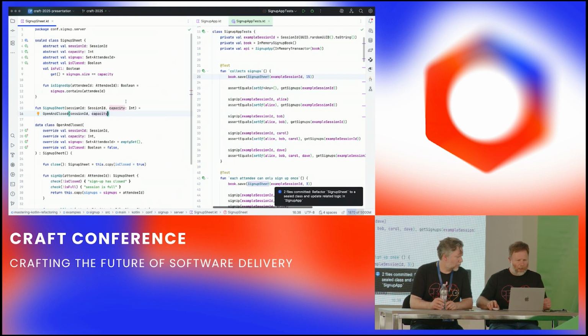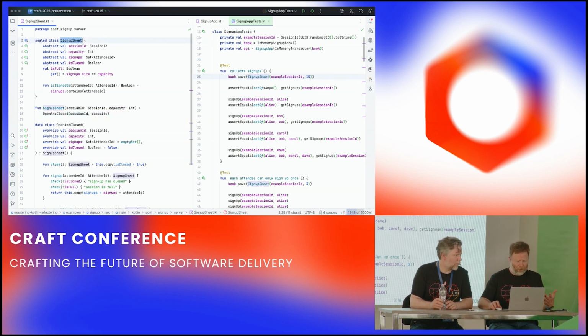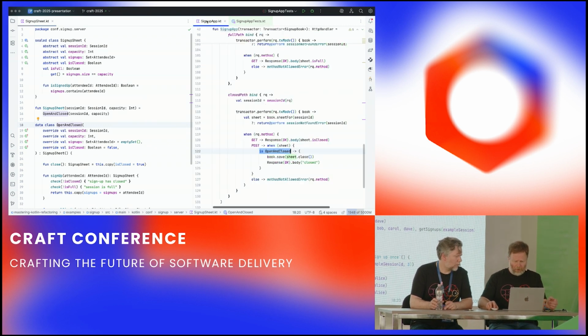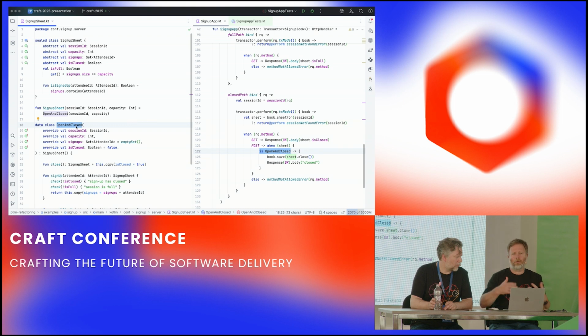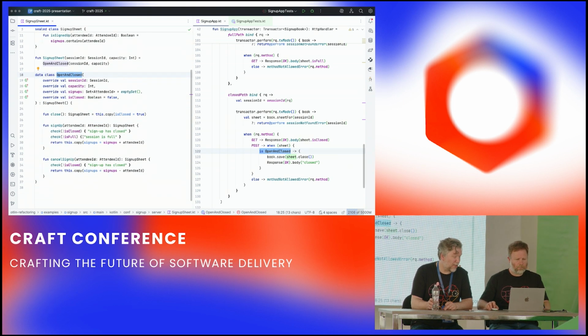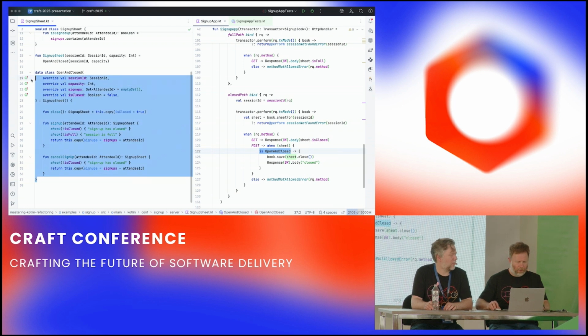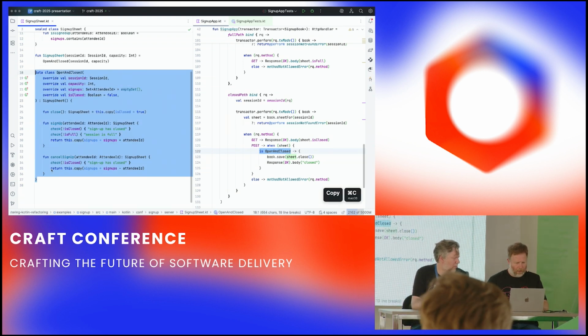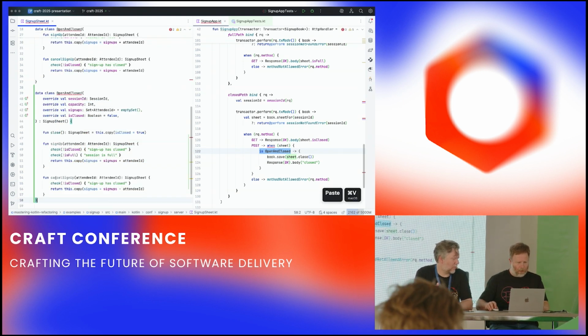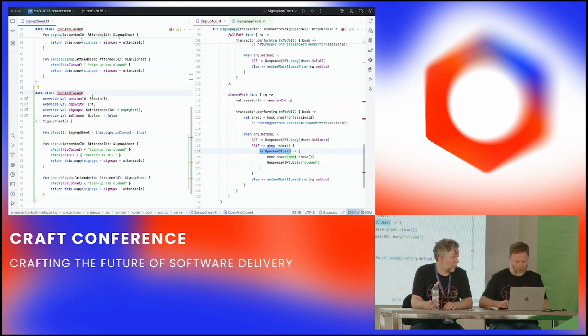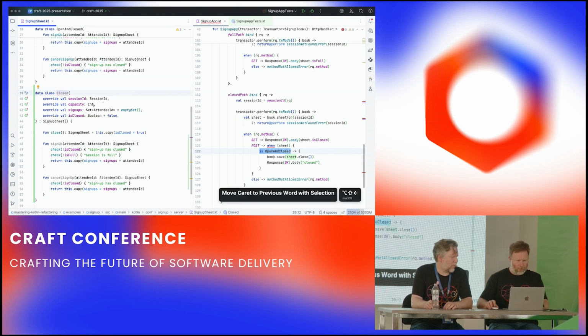OK, so back in sign-up sheet, we've only really introduced one implementation of this sealed class here, which is open and closed. That meant that we had to ask the question, is it open and closed? But we don't want open and closed, we want open or closed. So let's copy and paste and just make a closed one. OK, I can do that. So I'm going to copy that, and I'm going to say this one is going to be closed.